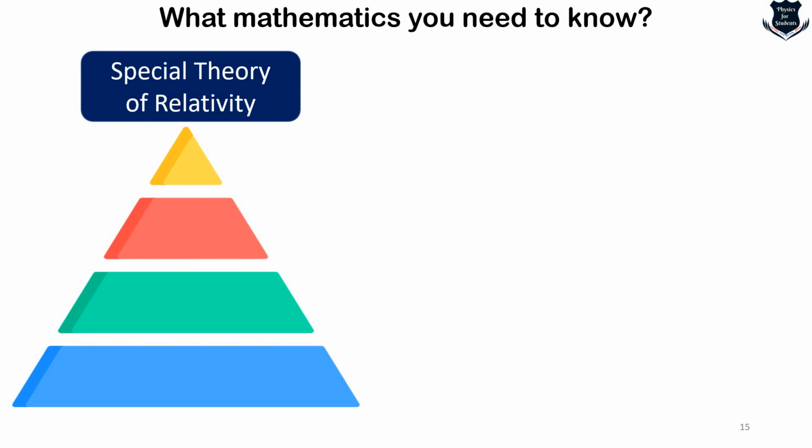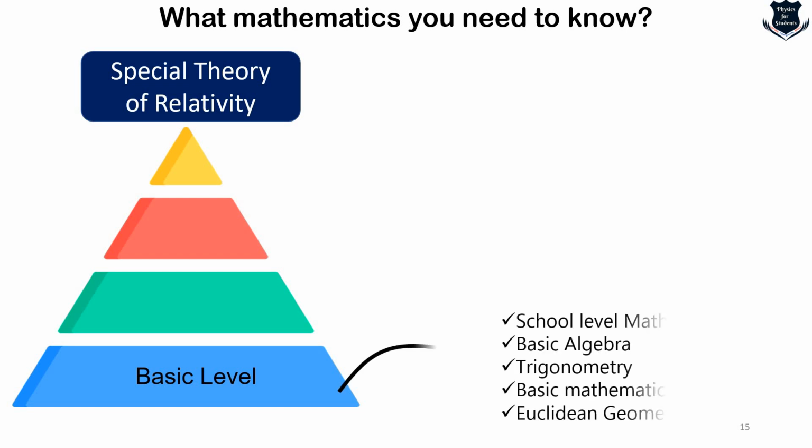Now here is something which I have divided, that it is like a pyramid. The good news is that the learning of special theory of relativity, the mathematical part, can be divided into three parts. If you are learning special theory of relativity just at a very basic level, just to get a hang of what the basic idea is, then you don't need to understand any level of mathematics.